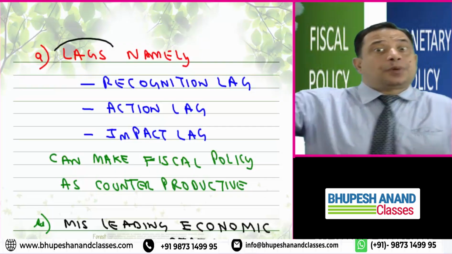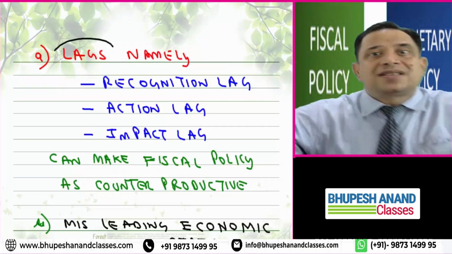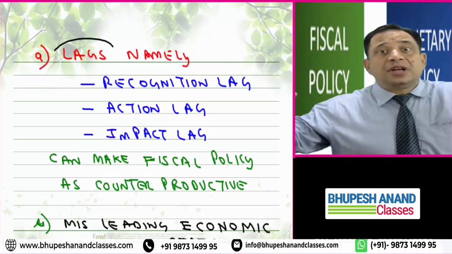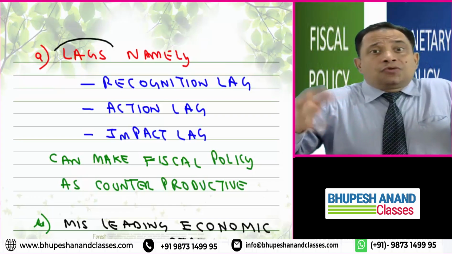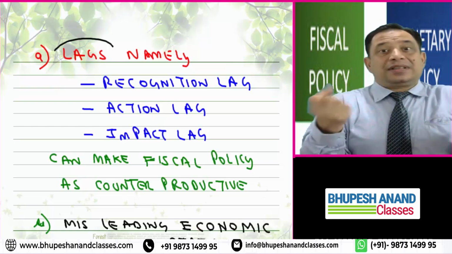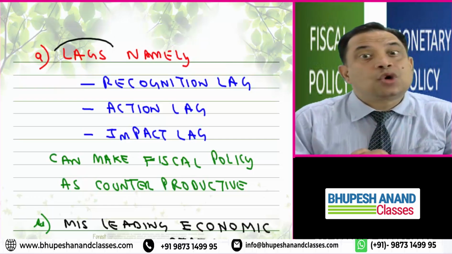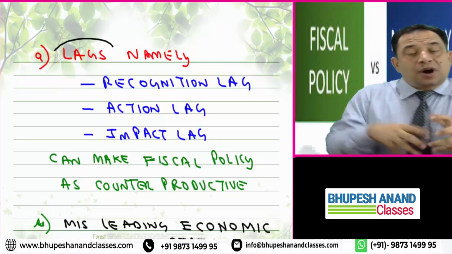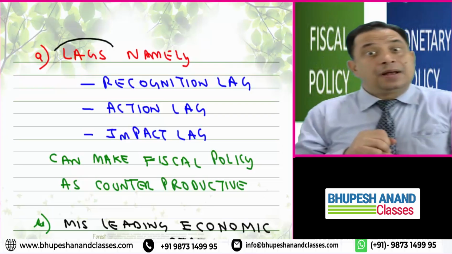When I say political process, it will take some time to find out what the problem is, what the social problem is. Recognizing the problem takes some time, and it is named the recognition lag.